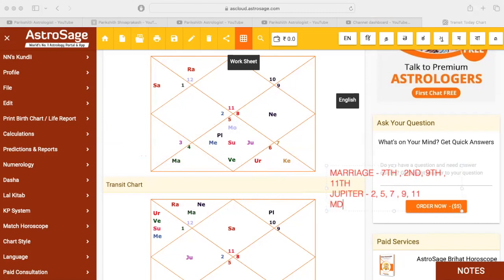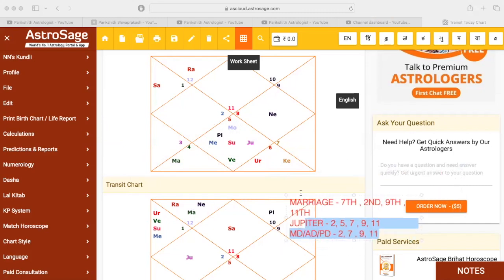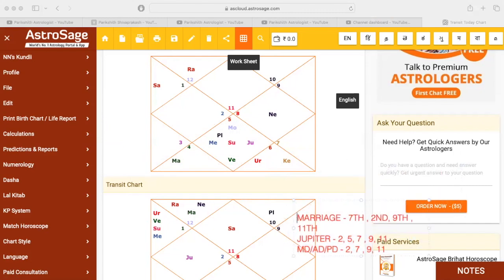And during Mahadasha or Antardasha, mainly Mahadasha or Antardasha, then comes Pratyantardasha, if any of these planets are sitting in the second house, 7th house, 9th house, or 11th house, this will also promote you to marriage in the transit chart. This is in the transit.